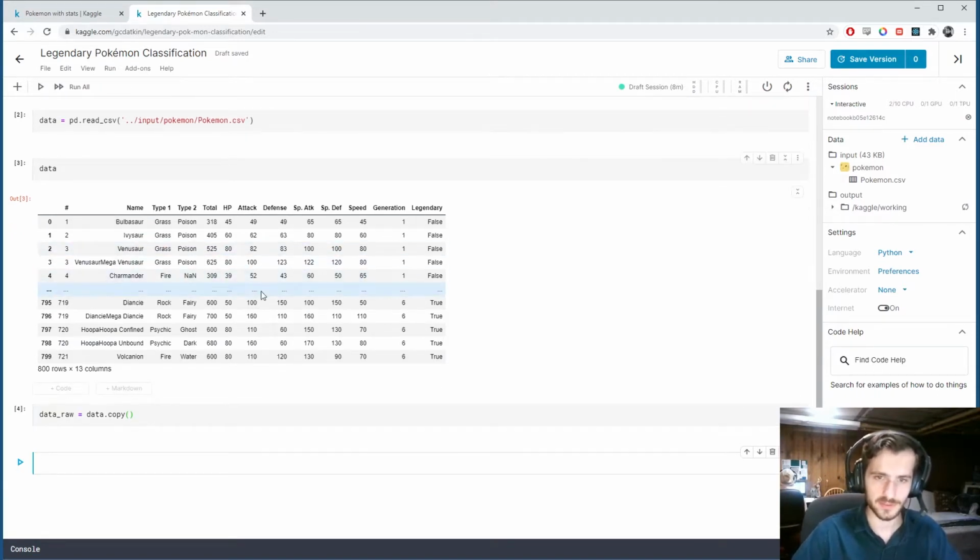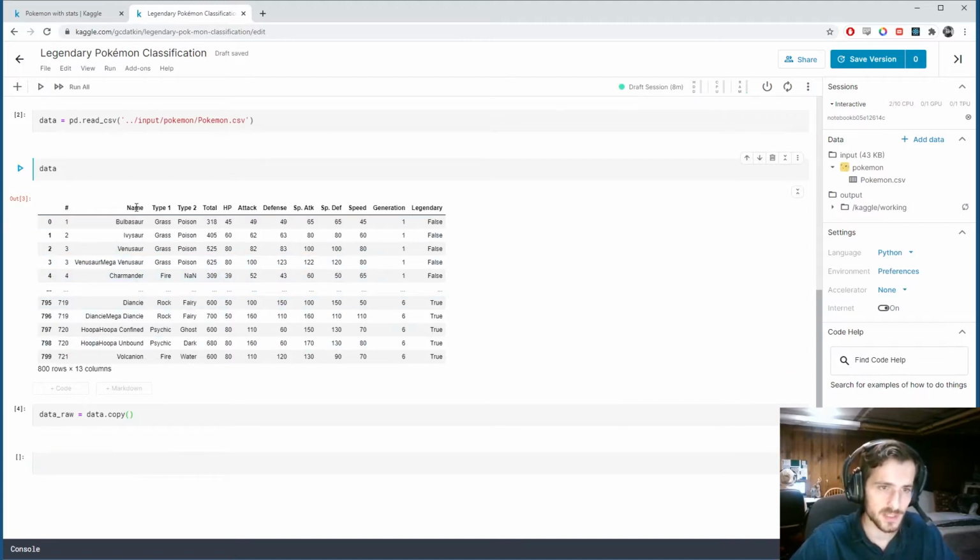And we can look at this dataset and notice a few things. One, there are a few columns we don't need here, namely the number column and the name column. Two, there is at least one null value in this dataset. And three, everything else is numerical except for the one we're trying to predict, which is legendary. And that's just Boolean, so it'll be easy to convert.